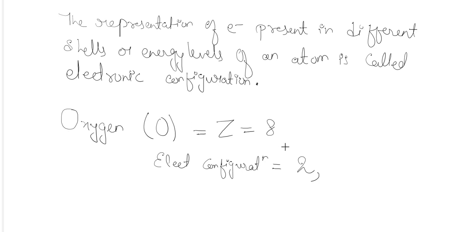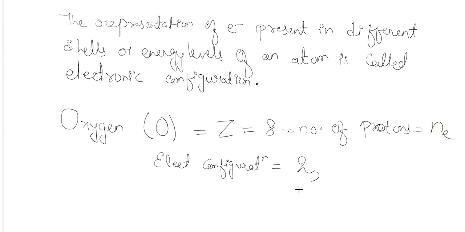Sorry, one more thing I want to tell you here, that the atomic number is nothing other than the number of protons for an atom. You know that for stabilizing anything, the charges must be equal there. It means that if 10 positive charges are there, then 10 negative charges must be there in order to stabilize that particular thing. Similarly, if 8 protons are present there, then 8 electrons must also be present. So hence, the number of electrons here will also be 8.